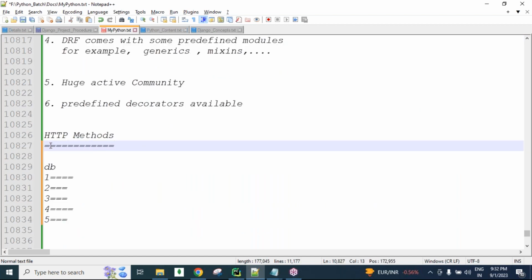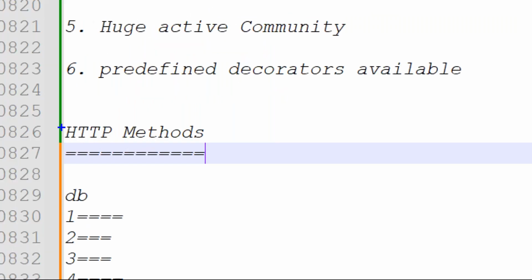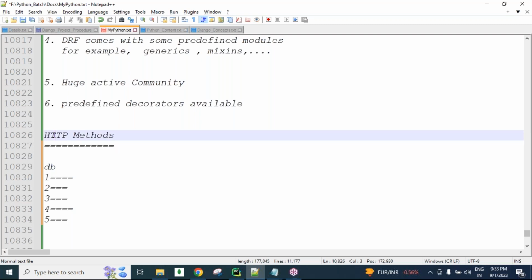HTTP means hypertext transfer protocol. Using HTTP methods only, we send the request and get the response.